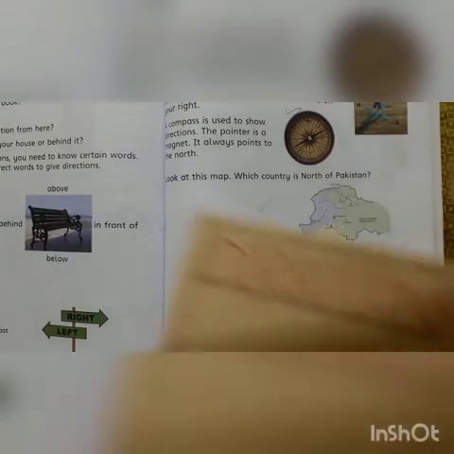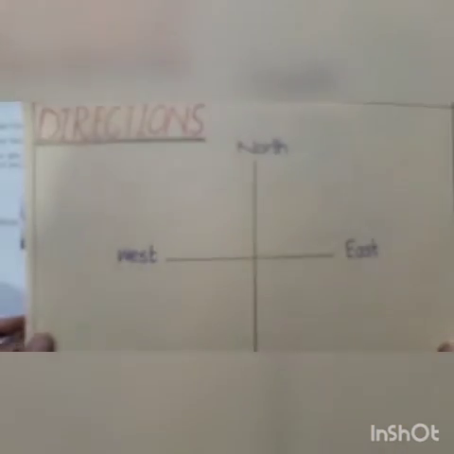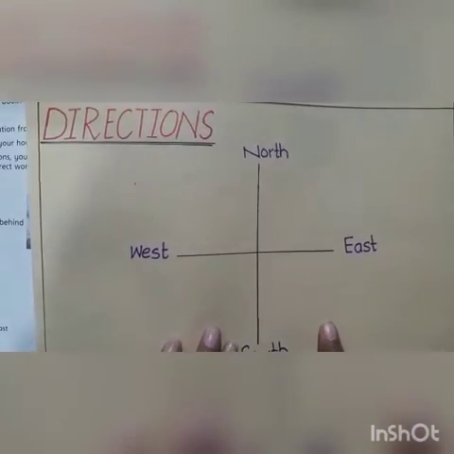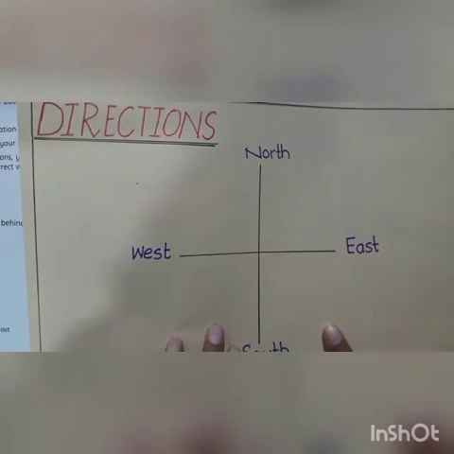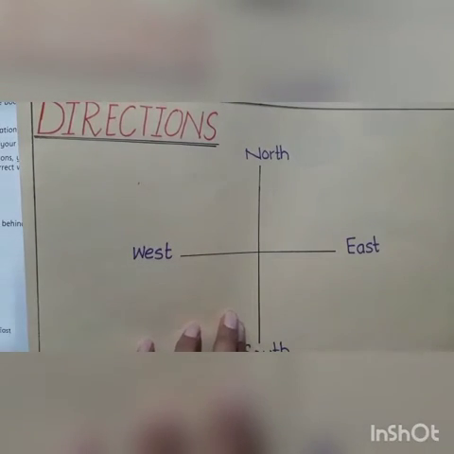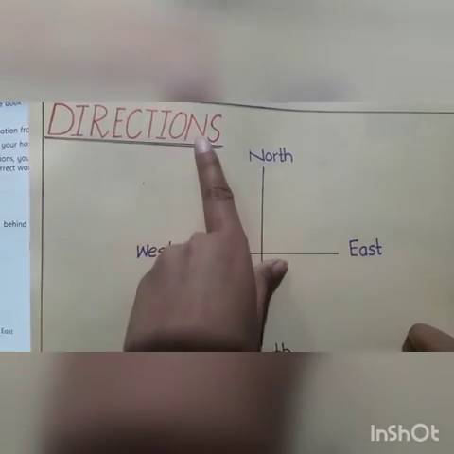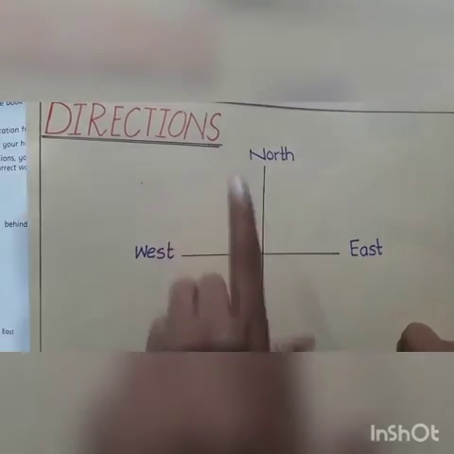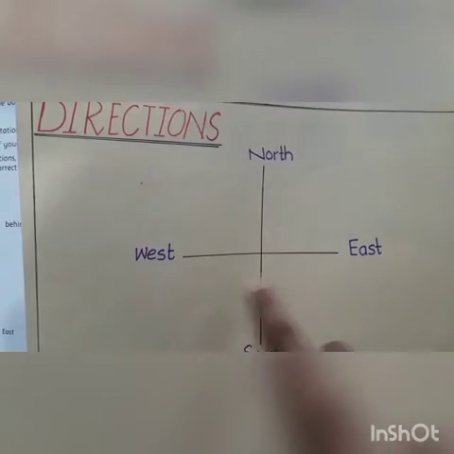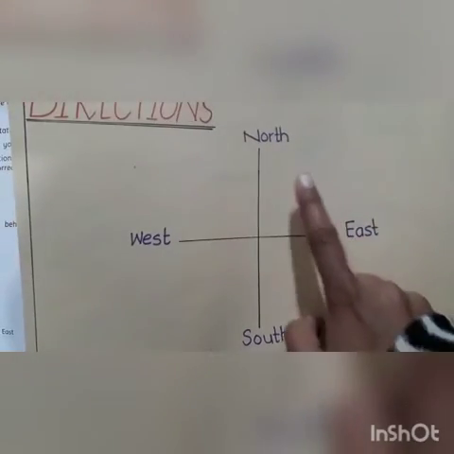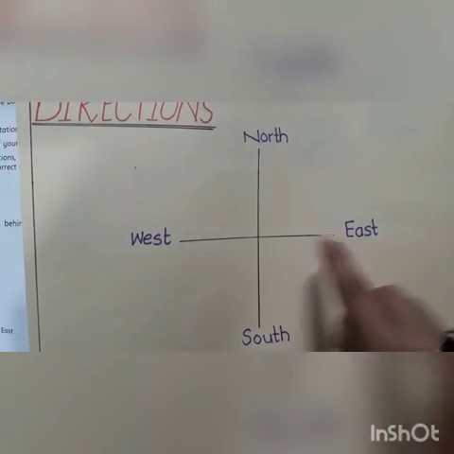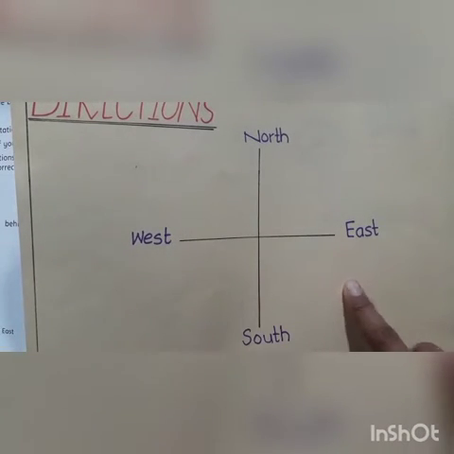So that's our lesson 10. Now we will revise again. It is also your activity in your copy. If you have an activity in your exam, you will first write direction on the top of your page, and then you will draw 4 directions, and then you will write north, south, east and west. This is your activity. Got it?